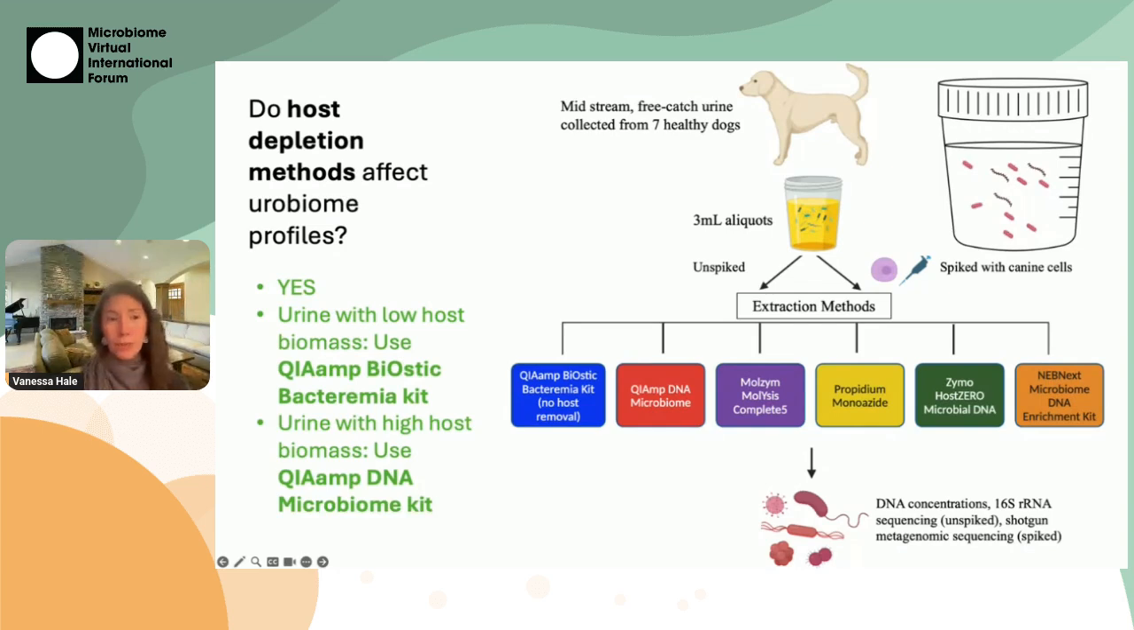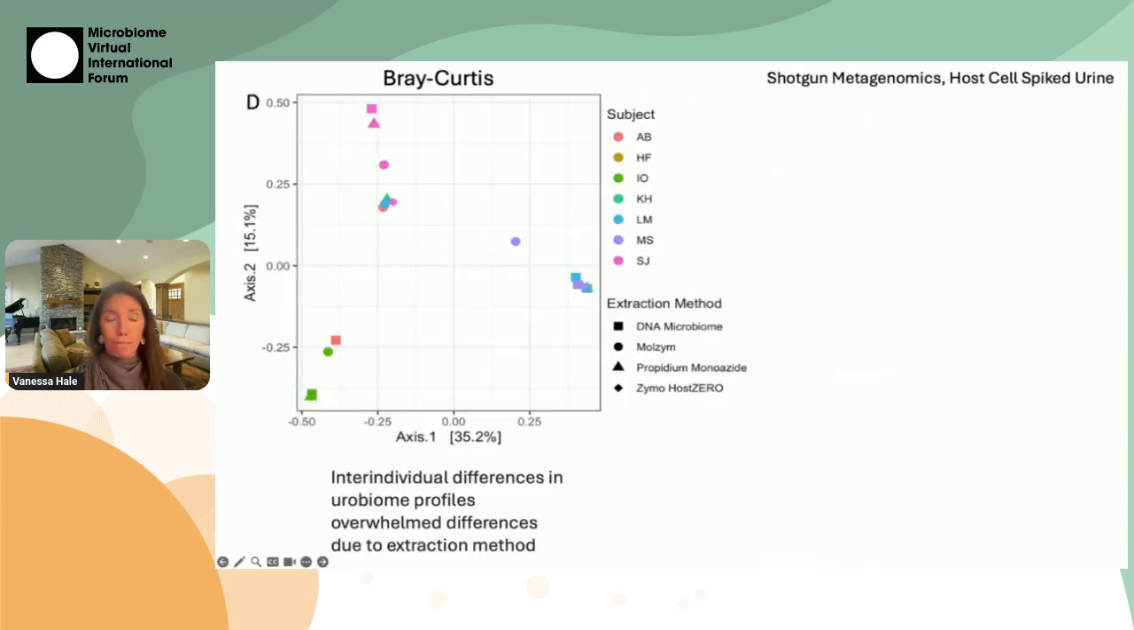Our fast takeaway on this was, yes, all of these methods did affect the urobiome profiles. If you are expecting low host biomass, we were most successful with the Bacteremia kit. And if you are expecting high host biomass, we did best with the DNA Microbiome kit. And in that case, we were able to get the highest microbial diversity and lowest abundance of contaminant reads and greatest number of metagenome-assembled genomes with that DNA Microbiome kit.